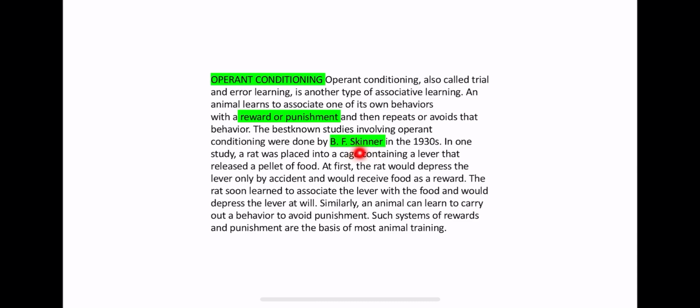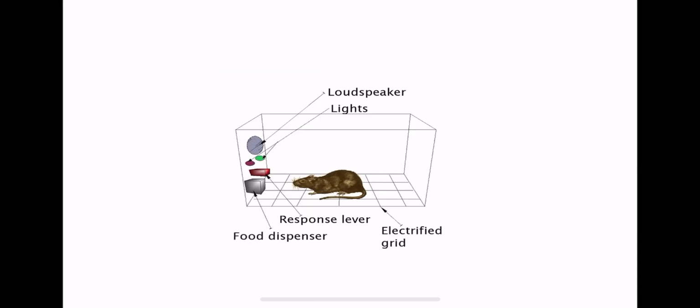Skinner produced the Skinner box. This is the Skinner box. Skinner put a rat inside this box, which has a lever, a light, and a dispenser for food. By chance, while moving in the box, the rat will press the lever.